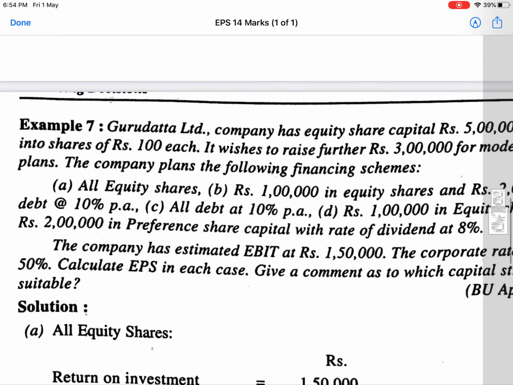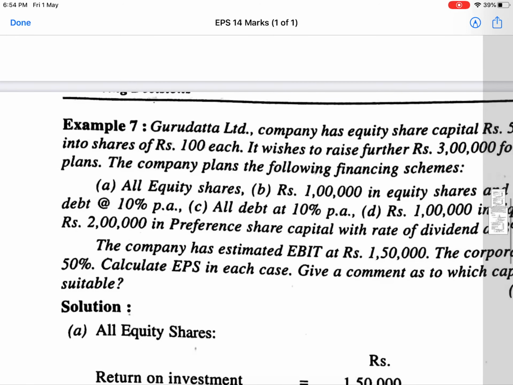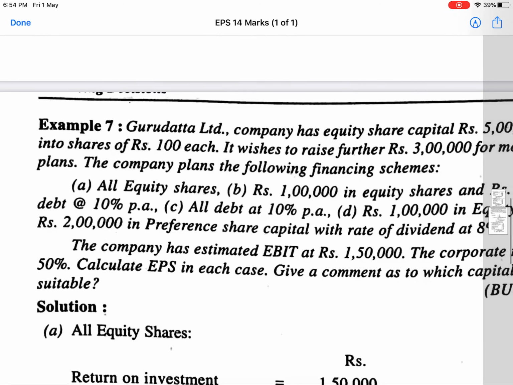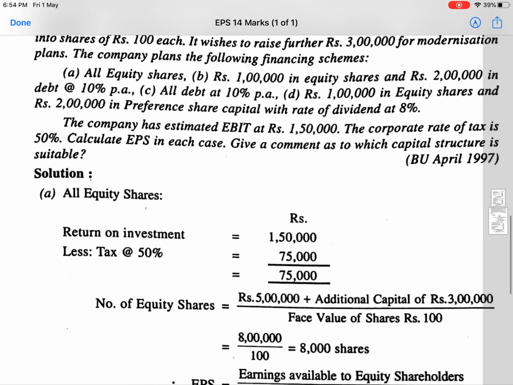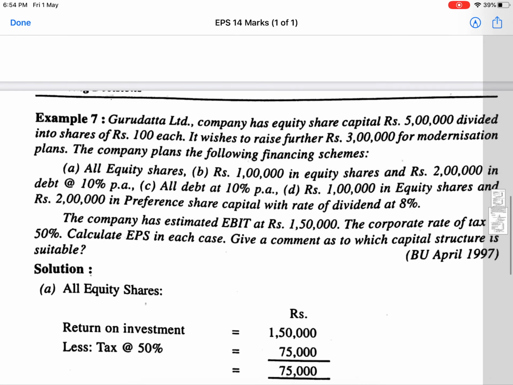Here, in the initial capital structure of the company, the 5 lakh was there, the entire amount divided into equity share capital of rupees 100 each. So initially the equity share capital was rupees 5 lakhs, and for the new modernization of the company, it requires 3 lakhs as a part of the first plan.